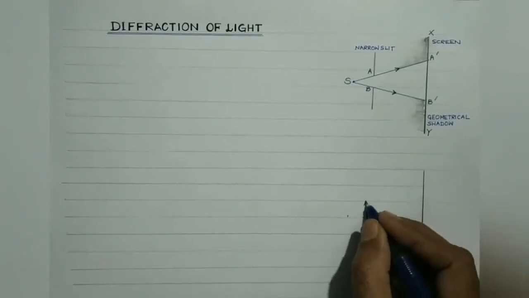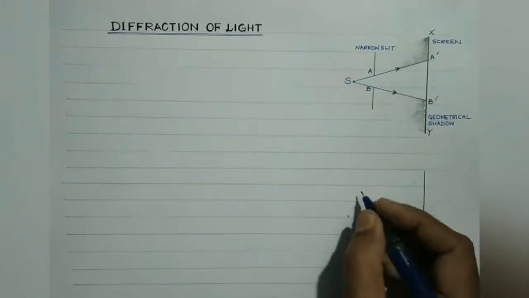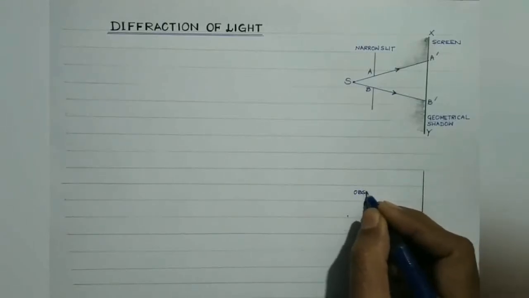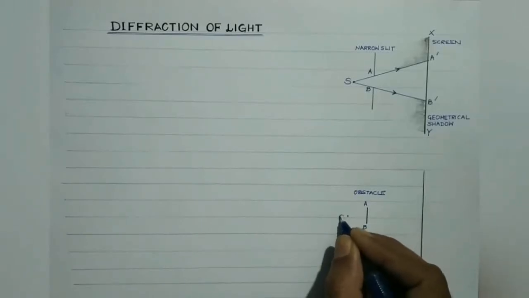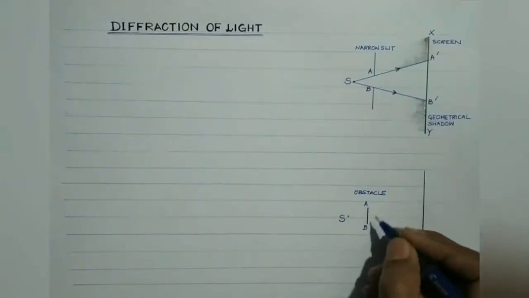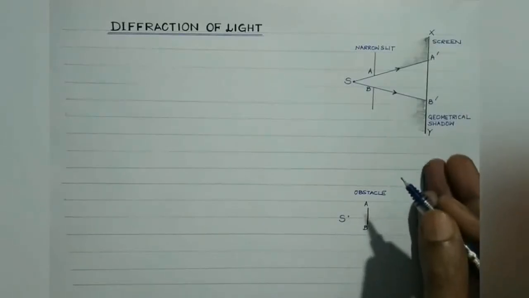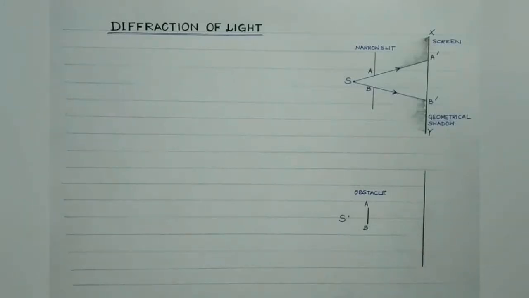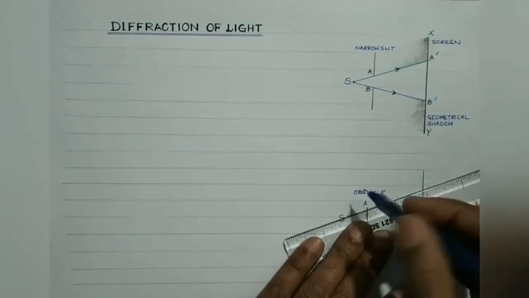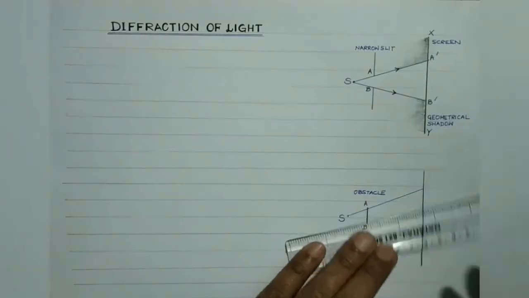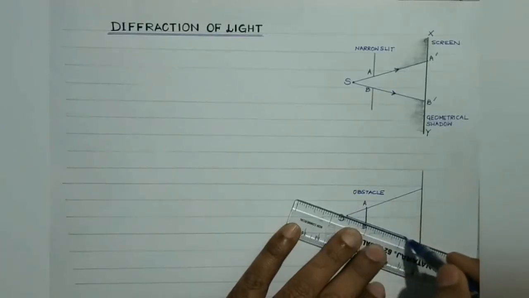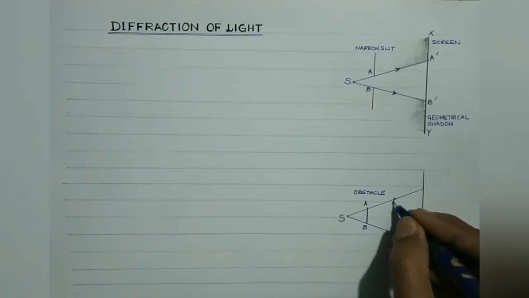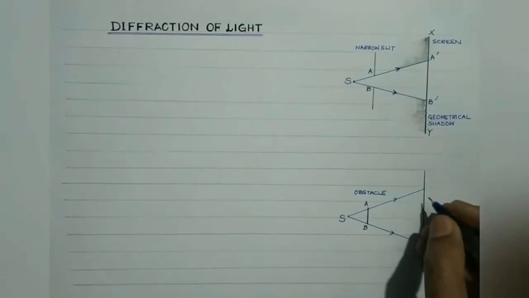Suppose AB is an obstacle. Let us consider this to be an obstacle, and this be the source of light. Now when an obstacle AB is placed, then what happens? Its distinct shadow would be formed on the screen. Now it will be like this. As per rectilinear propagation of light, light will tend to propagate along a straight path, obviously. So its distinct shadow will be formed on the screen.